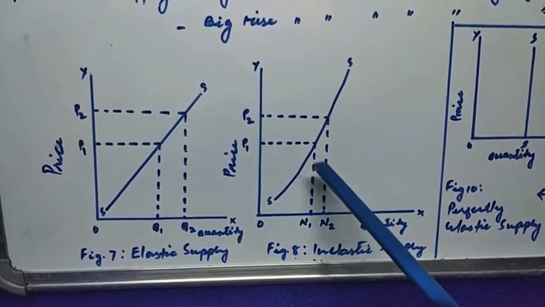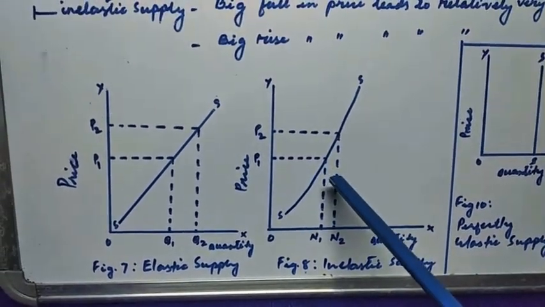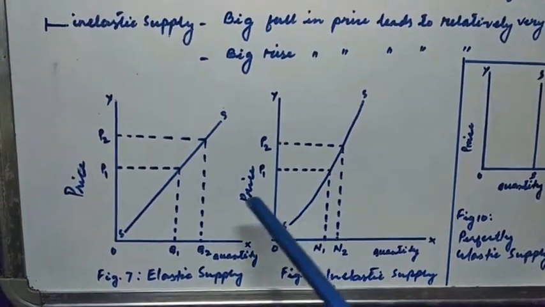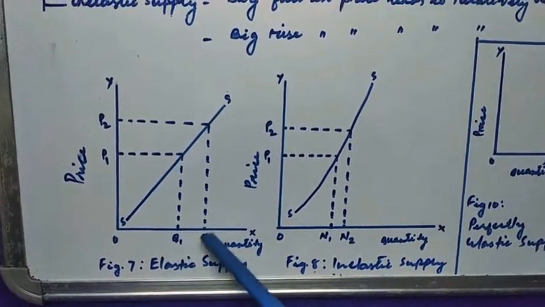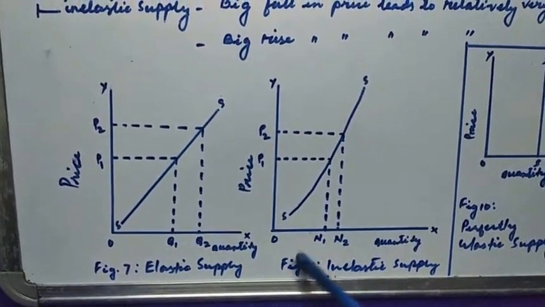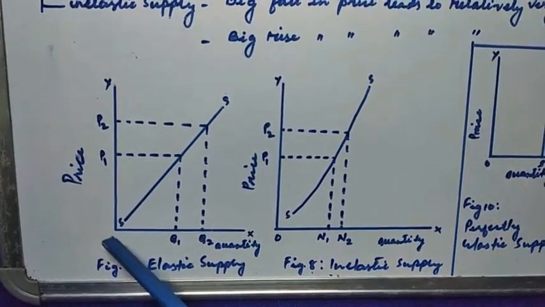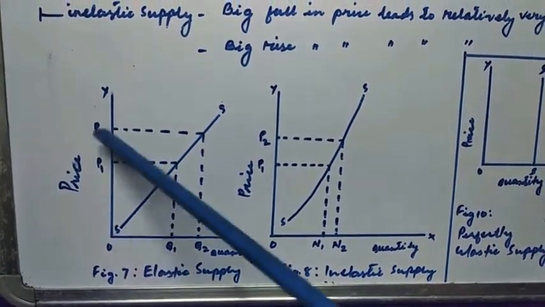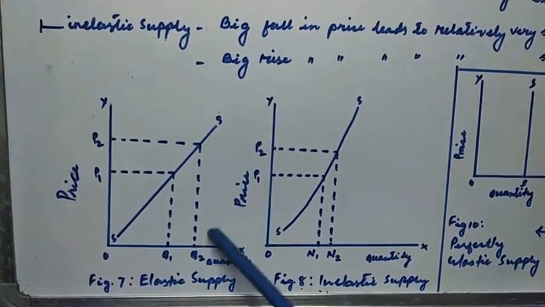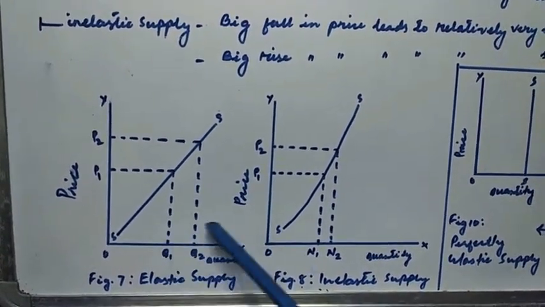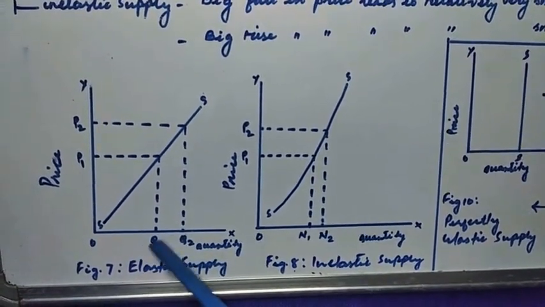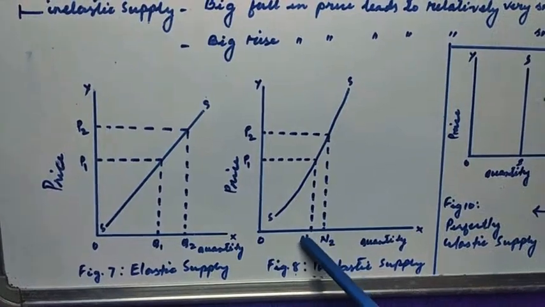So we can conclude that figure 7 is more elastic in supply than figure number 8, because when there is an increase in the price level, the quantity supplied here is greater than the quantity supplied in figure 8, meaning to say Q1 Q2 is greater than N1 N2.